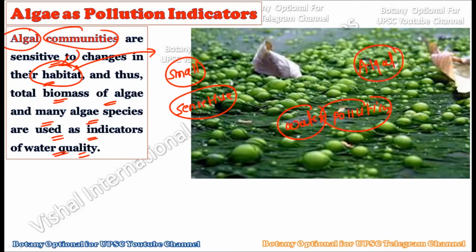For example, a particular area A has a specific kind of community of algae. If small changes occur in this water or in their immediate environment, then this habitat will change into form B, where you will find either very little algae or very complex algae which can grow in polluted water. So directly or indirectly, we can use algal communities as an indicator of water pollution.